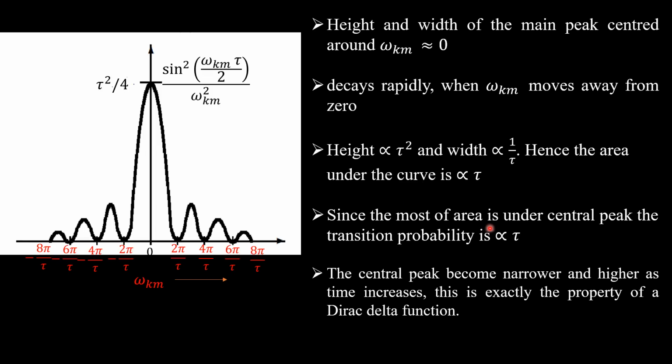Since most of the area under the central peak of the transition probability is proportional to tau, the central peak becomes narrower and higher as time increases. This is exactly the property of the Dirac delta function. So this is the explanation of this graph.